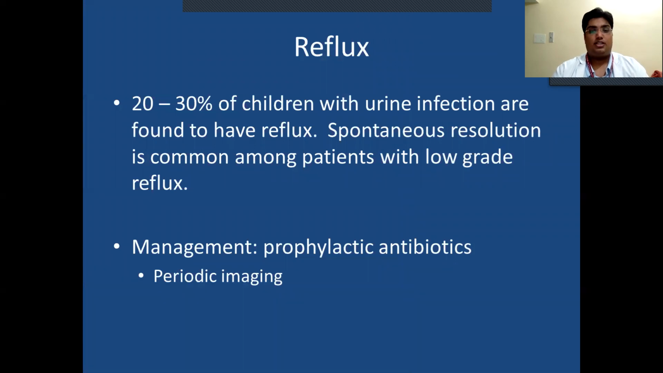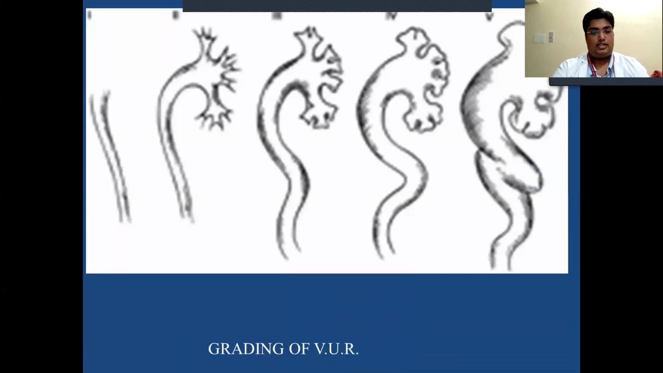Reflux: 20 to 30% of children with urine infections are found to have reflux. Spontaneous resolution is common among patients with low-grade reflux. Management: prophylactic antibiotics and periodic imaging. This is the grading of vesicoureteral reflux.